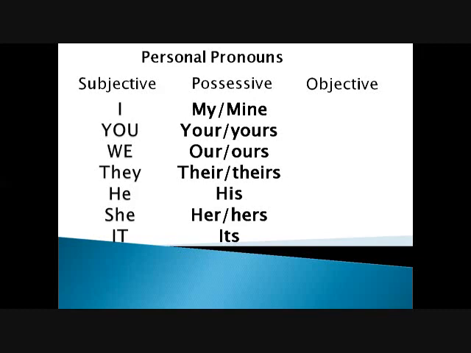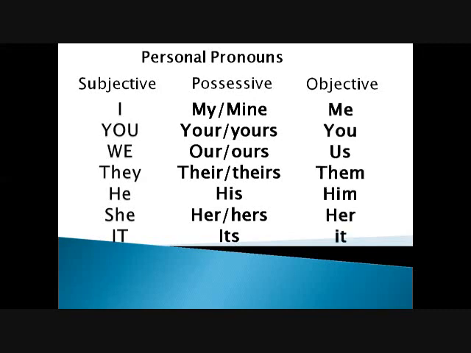That is his bike. That is her pencil, or that pencil is hers. This is a mobile phone, and this is its charger. It denotes possession, belongingness. Let's come to the next one, objective, or the accusative pronoun.